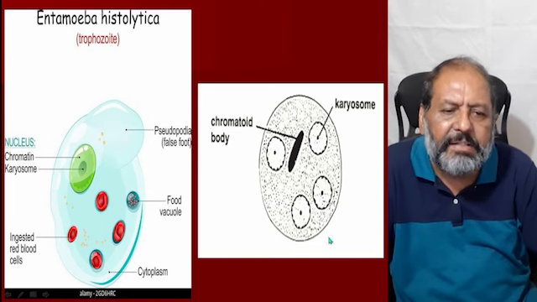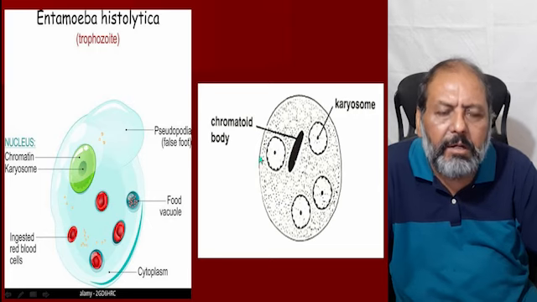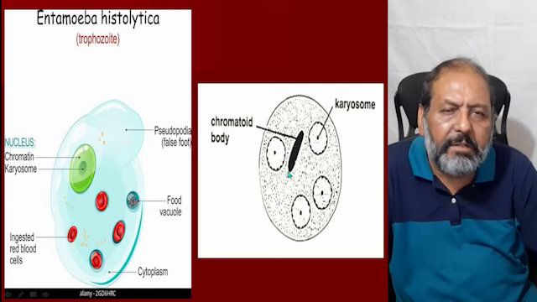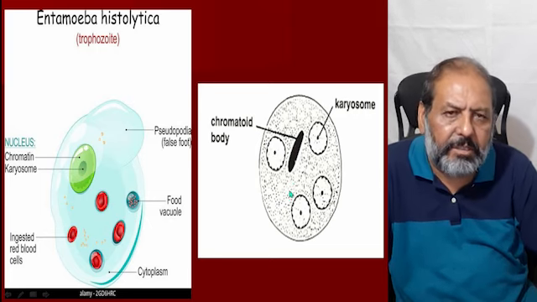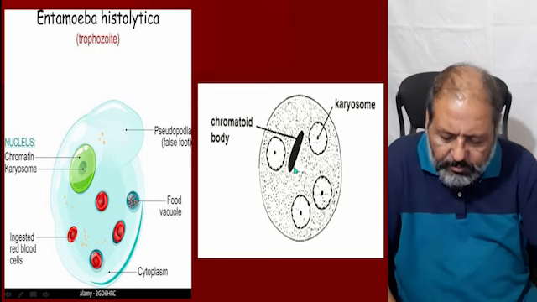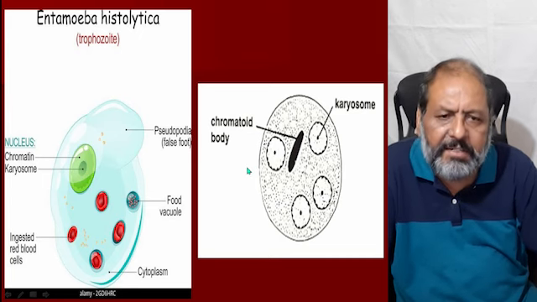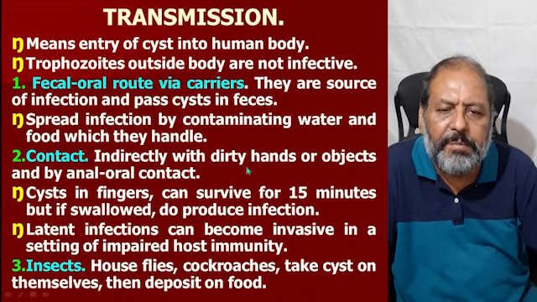So here is the cyst form, and there is one chromatoid body which is diagnostic of the cyst, and then karyosome. So one can recognize by these features that it is the cyst of amoeba.